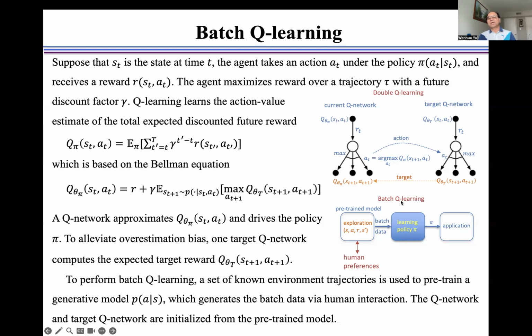This is the batch Q-learning model. This pre-trained model is used to generate batch data from human preferences, and then learn the policy pi. The learned policy pi is used for different kinds of applications.